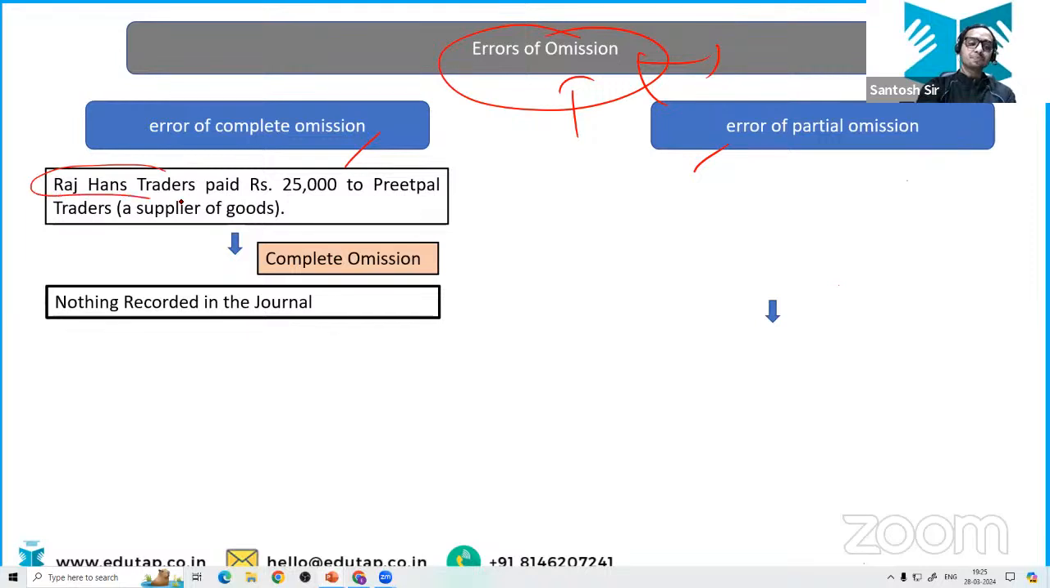Rajhans Traders paid rupees 25,000 to Preetpal Trader, a supplier of goods. ठीक है. Now the accountant has forgotten to enter it into the general book, or whatever book he is preparing basically. So he has forgotten to write it in his books. So it is the case of error of complete omission. No part of the transaction is getting recorded.